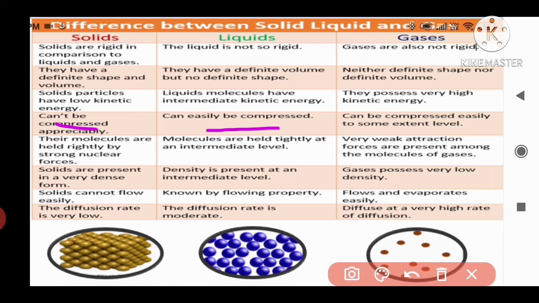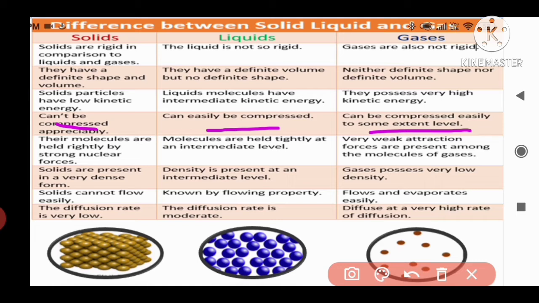Compared to solids, liquid particles are present with some distance. So there is interparticle distance in case of liquids. So liquids can be compressed, but not as much as gases, only a little bit. And compared to the liquids, gases have high compressibility because they can be compressed easily. They have large interparticle spaces.